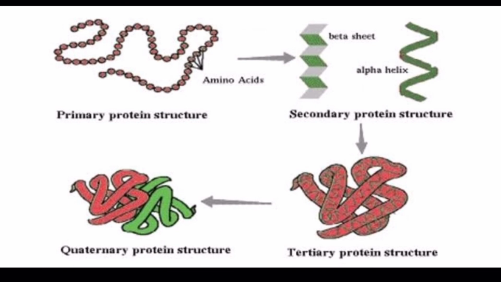So here are the 4 different structures of protein we come across. They are primary, secondary, tertiary and quaternary structures.